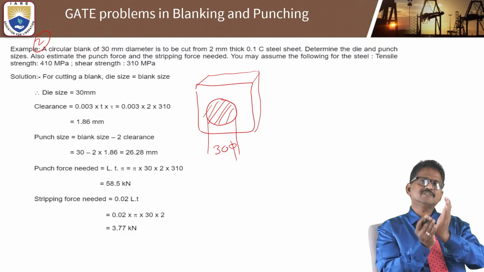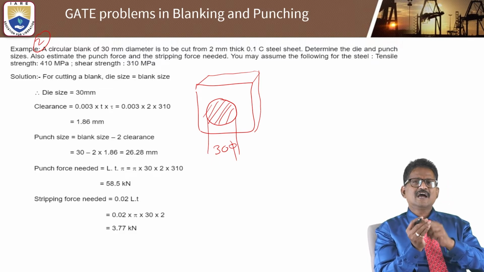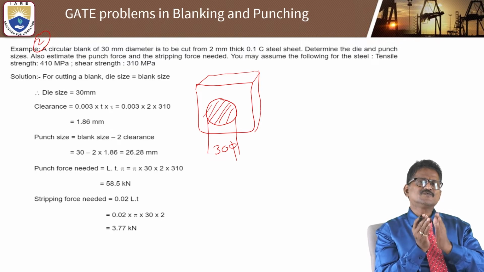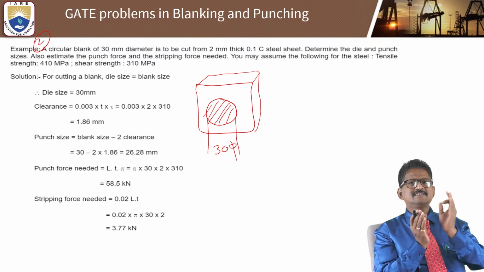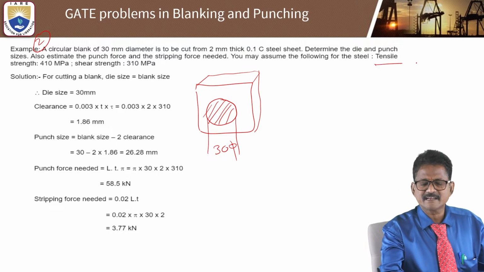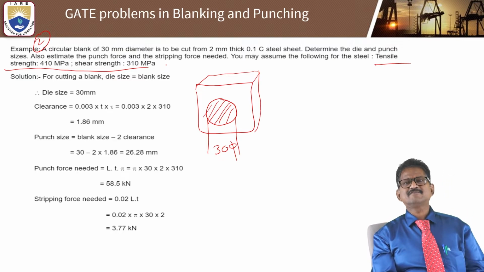How do you determine the punch and die size? Also estimate the punch force and stripping force needed. You may assume the following for the steel: tensile strength is 410 megapascal and shear strength is 310 megapascal. Sometimes they will give some important data directly.